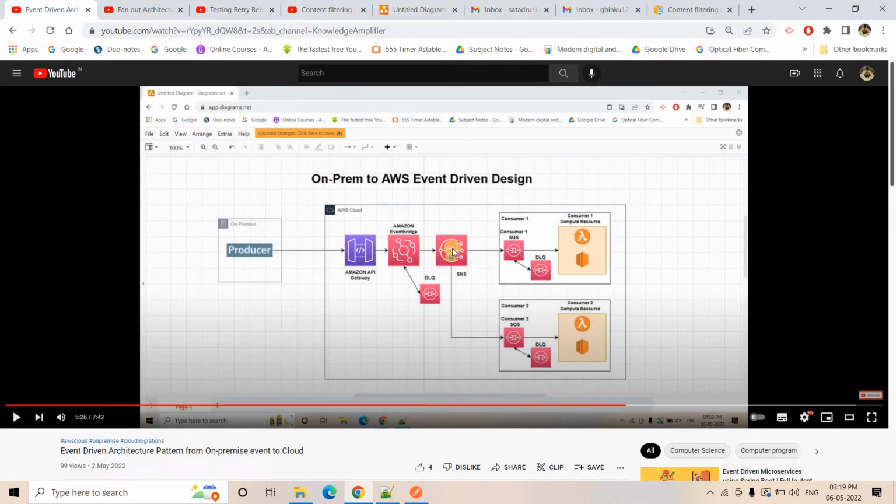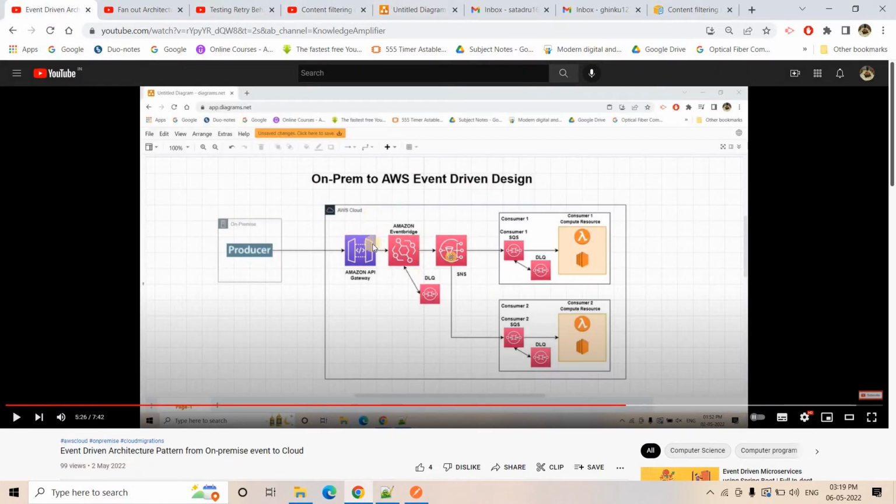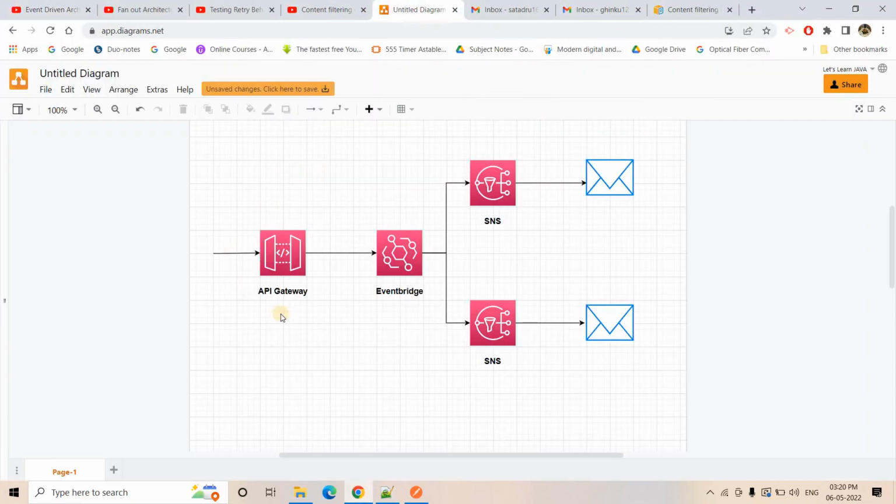So we might have multiple SNS topics which are attached to EventBridge. Now based on rules, the event will be published in different topics, right? So in that place, you should have a clear idea of how to create custom events, how to configure rules and all, right? I hope this video will help you understand that. So now let's try to explore this particular part of the architecture. Okay. As a first step, we will be creating two SNS topics. Okay. So first, let me show you the architecture of today's discussion. It is fairly simple and it looks like this.